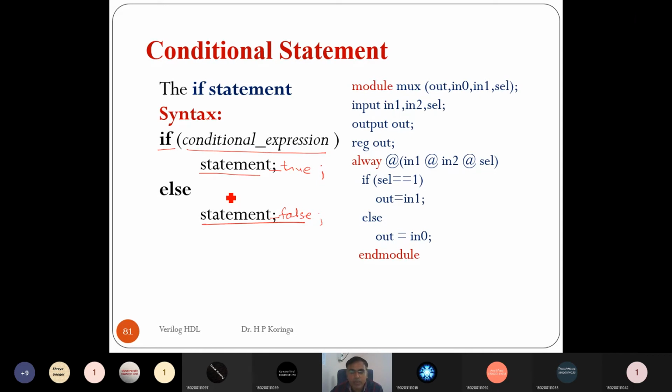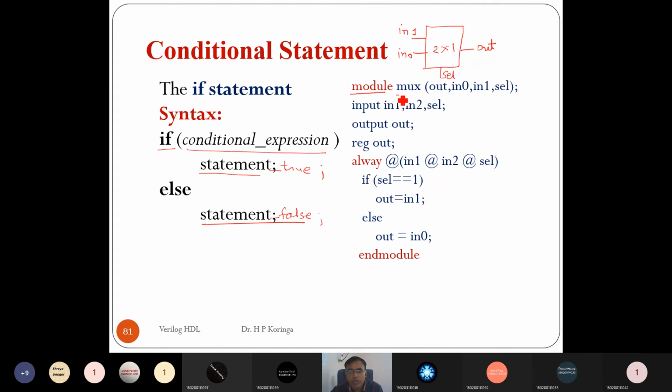So let's take an example using a multiplexer. Let me implement a 2-to-1 mux using the if-else statement. In a 2-to-1 mux, we know there are two inputs, in1 and in0, right? And it has one selection line and one output.